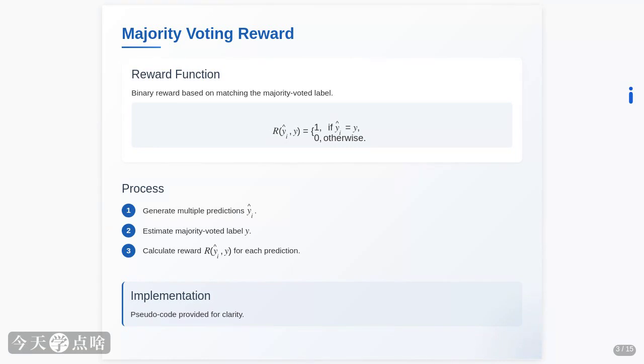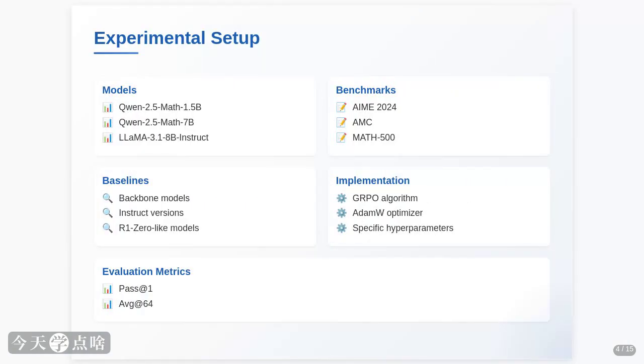The provided pseudocode shows exactly how this works. Extract the answers, count the frequency, pick the winner, and assign the reward based on the match. Simple, yet powerful. Now, let's see if this TTRL thing actually works in practice. We put it through its paces with several experiments. We use different models, Qwen, Llama, and their math-focused versions, to see if it scales across different architectures.